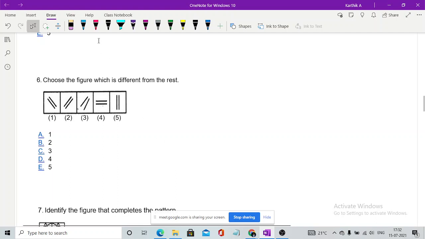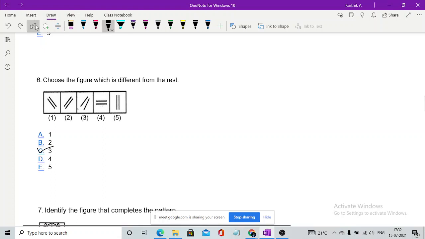Option 3. Option C. Great, the option is option 3. The reason is that in option 1 both the lines are parallel. In option 2 as well both the lines are parallel. In option 4 both the lines are parallel. And in option 5 both the lines are parallel. Whereas in option number 3, whenever we extend these two, they may join at some point, somewhere like this. So the answer is option 3.